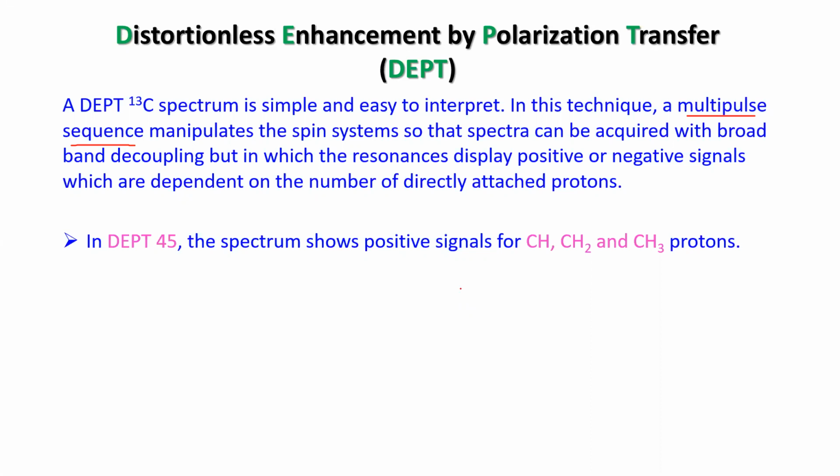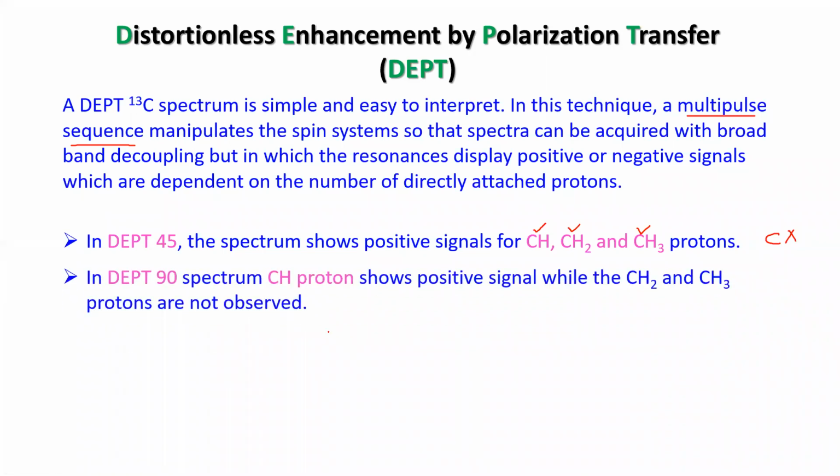Now carbon attached with proton means you can have CH, CH2, or CH3. But remember, what you will not get in DEPT 45 is carbon that doesn't have any proton. Only carbon, with no proton attachment, will be missing in the spectrum.